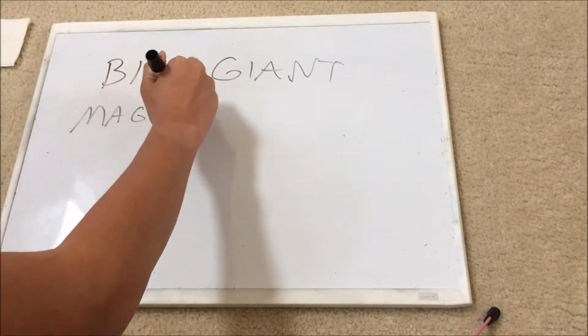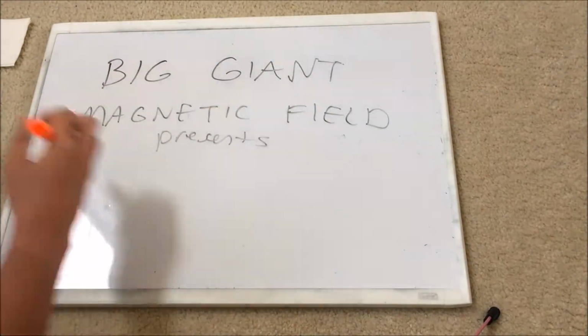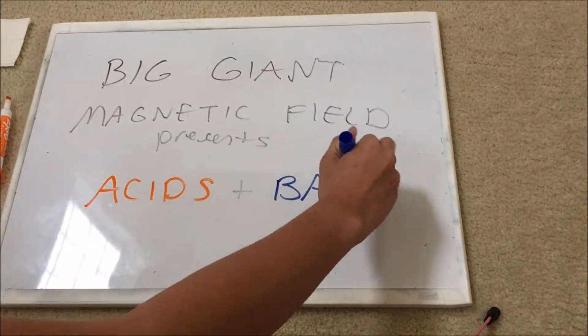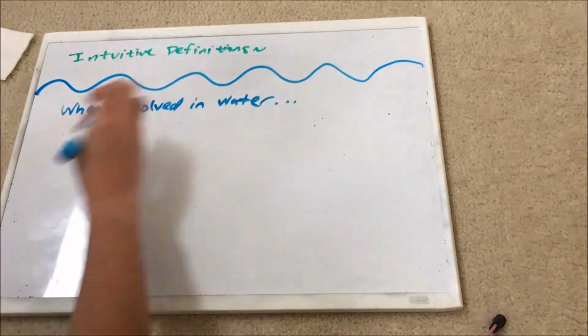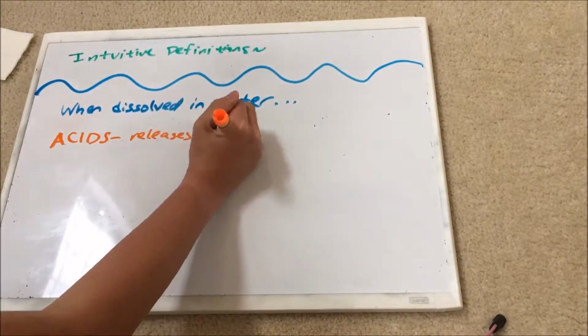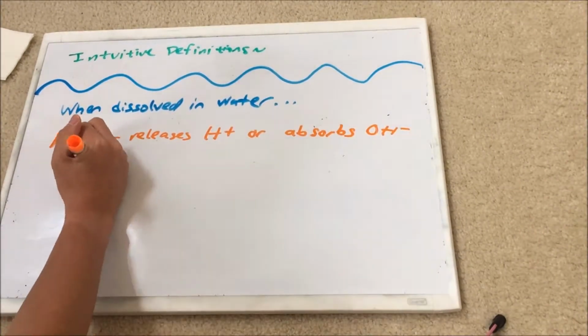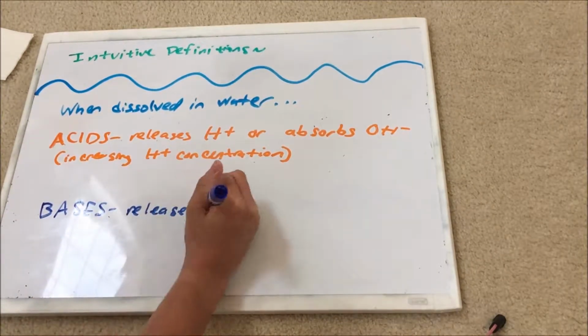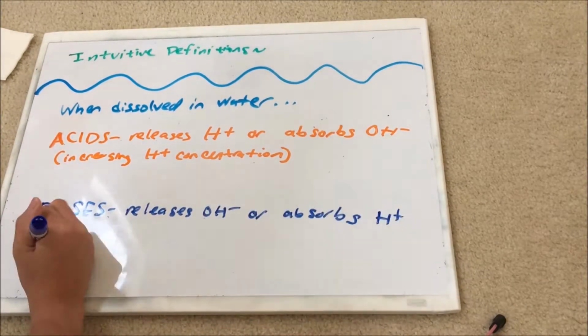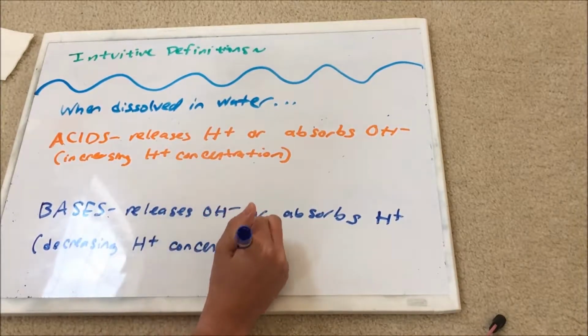Big, giant, magnetic field. This is how I think of acids and bases. When dissolved in water, acids release hydrogen ions or absorb hydroxide ions, which will increase the hydrogen ion concentration, and vice versa for bases, which release hydroxide ions and absorb hydrogen ions.